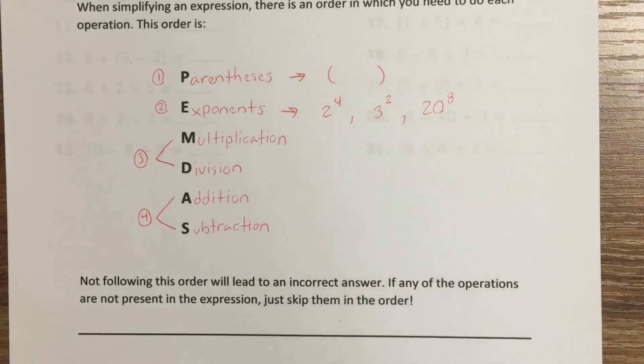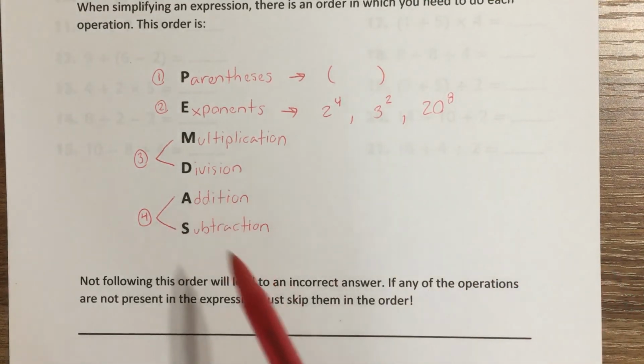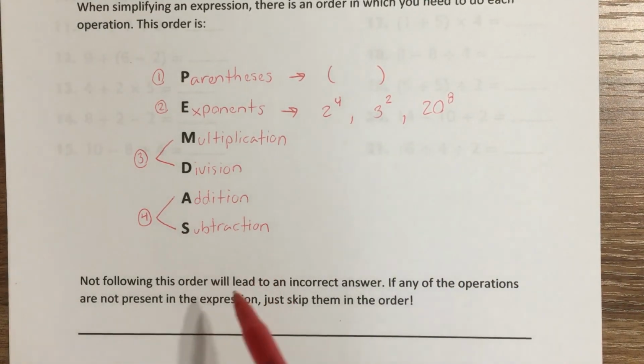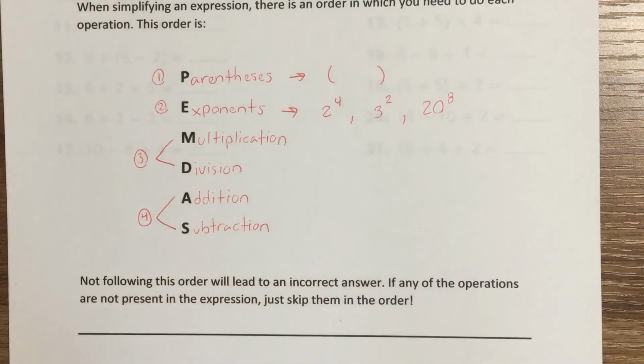If any of them are missing, like if you had a problem that had parentheses, multiplication, and subtraction, just do them in that order. If some of these are missing, like exponents, multiplication, subtraction, just skip those three. As you go through the order, just skip the ones that you're missing. That's all you've got to worry about there.